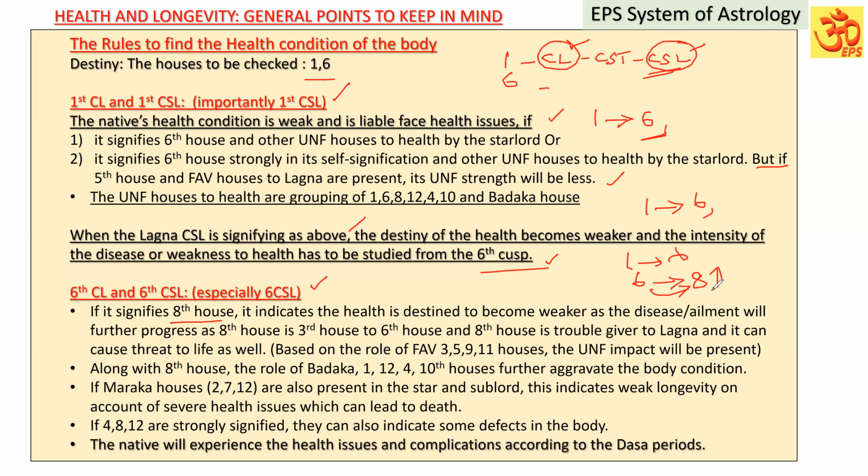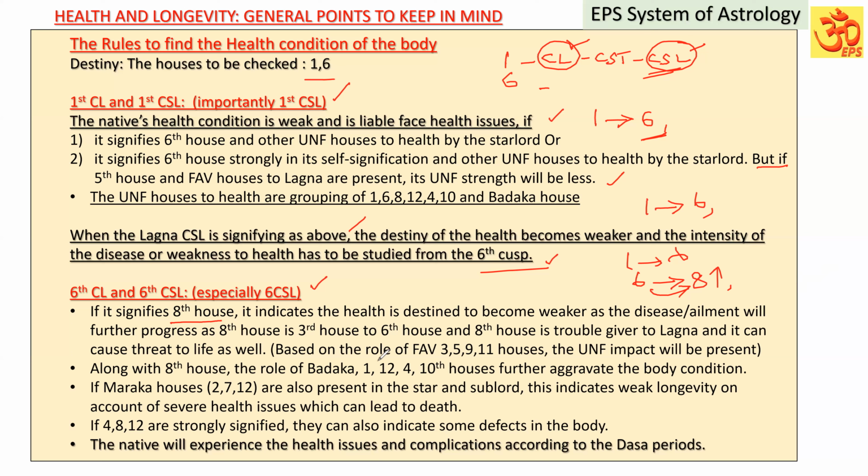Please understand, I'm talking about the eighth house, it does not mean eight alone. Along with that, other unfavorable houses are also playing, then only it will become weaker. So when the 6th is connected to the 8th house, it is indicating the intensity of the disease is going to be increased. It is going to give trouble to the Lagna.